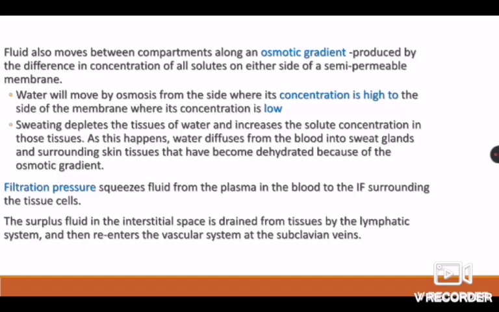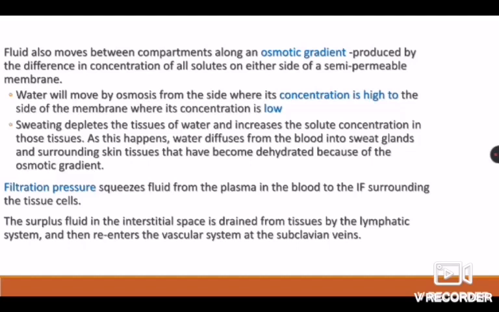Sweating depletes the tissues of water and increases the solute concentration in those tissues. As this happens, water diffuses from the blood into sweat glands and surrounding skin tissues that have become dehydrated because of the osmotic gradient. This is how our body maintains fluid balance during sweating.